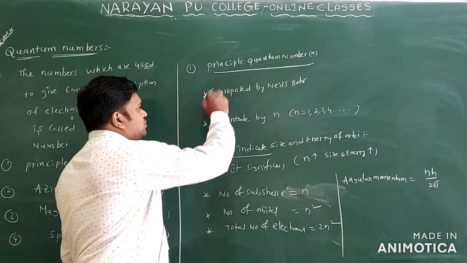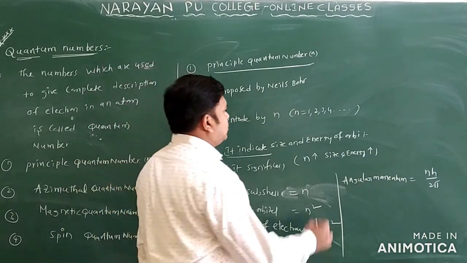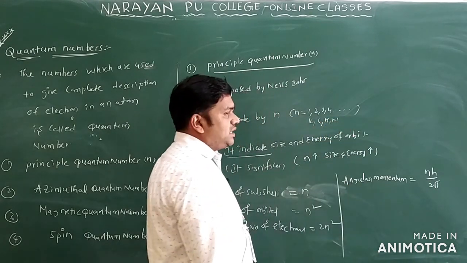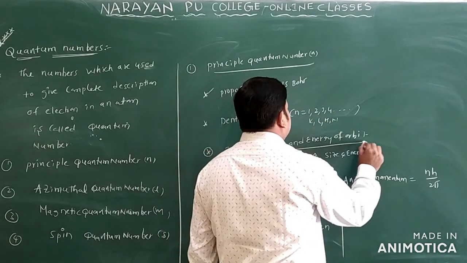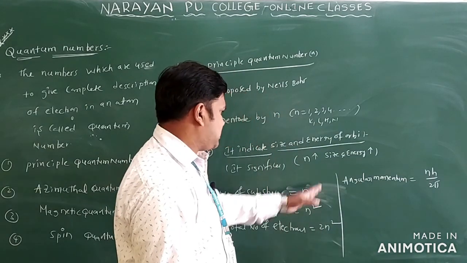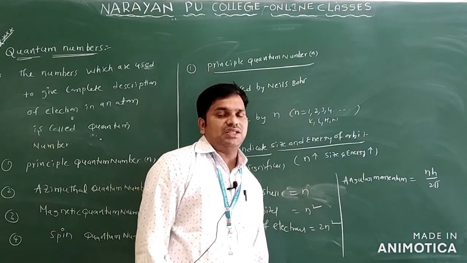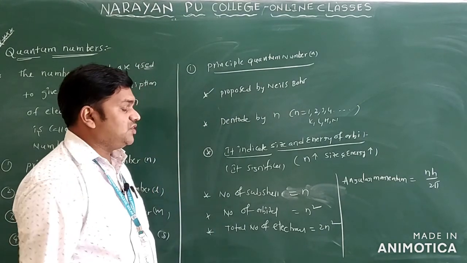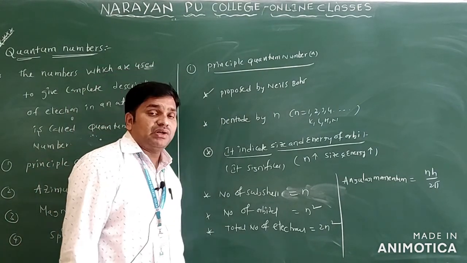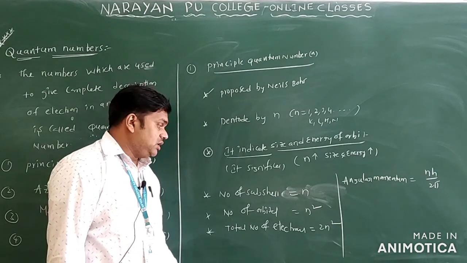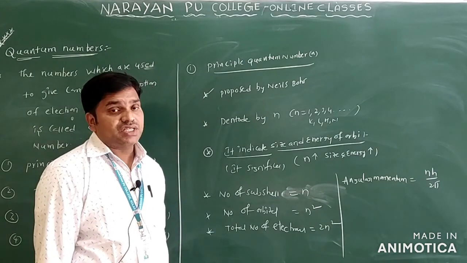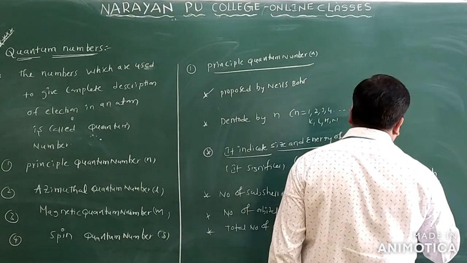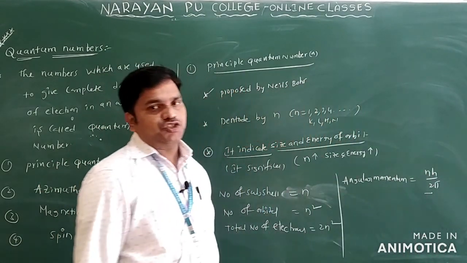It was proposed by Niels Bohr, denoted by n equal to 1, 2, 3, or you can write K, L, M, N. What does that indicate? It indicates the size and energy of the orbit. As the n value increases, size and energy increase. The number of subshells is given by the formula n. The number of orbitals is given by the formula n square. The total number of electrons is given by the formula 2n square. And one more: angular momentum is equal to nh by 2 pi.